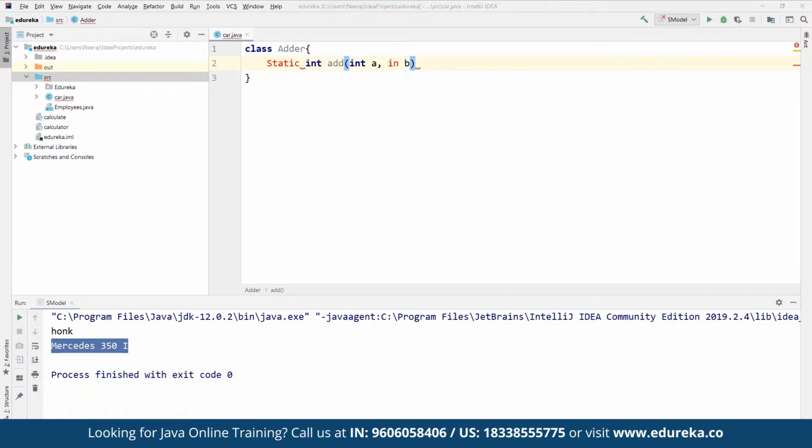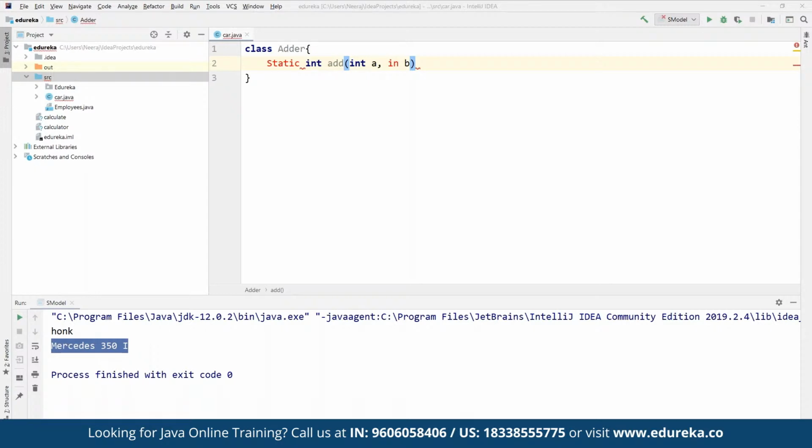Once we are done, we can return the sum of a and b as and when required. To understand this in a better way, let's take the help of a simple example.